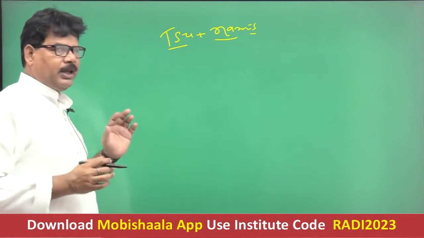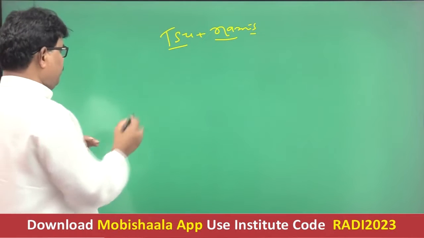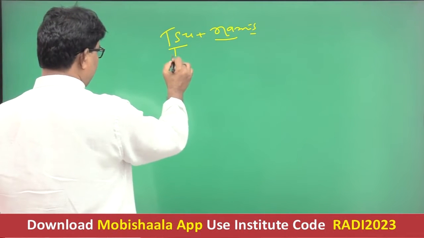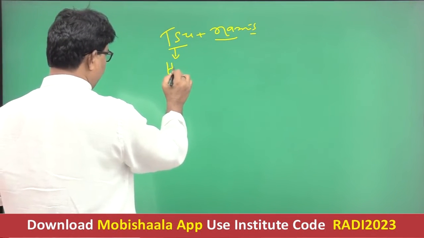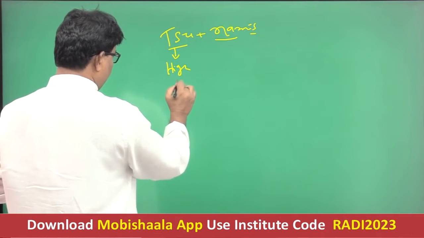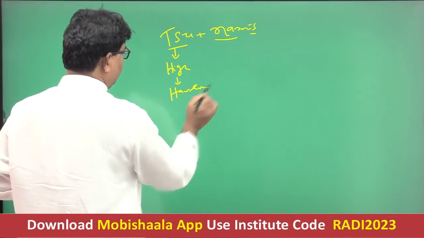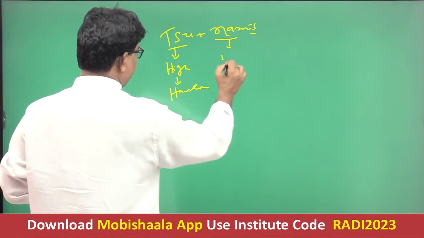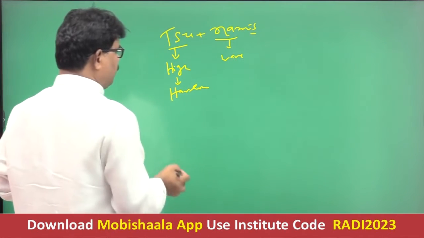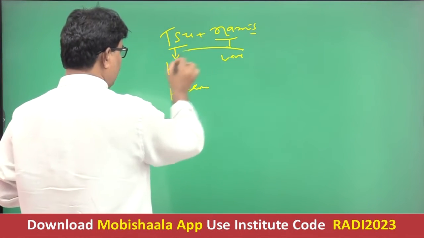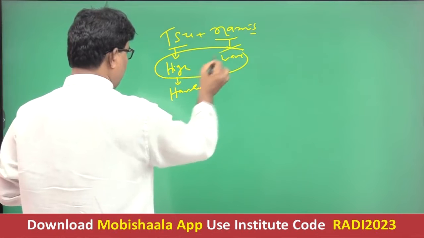These two words are Japanese words. The meaning of TSU is either high or harbor, and NAMI means wave. It means tsunami refers to a high wave or harbor wave.